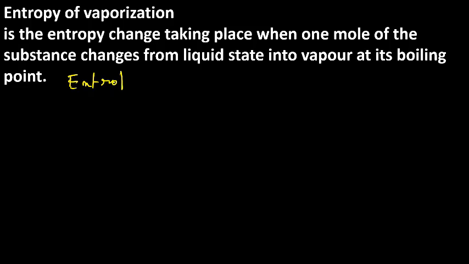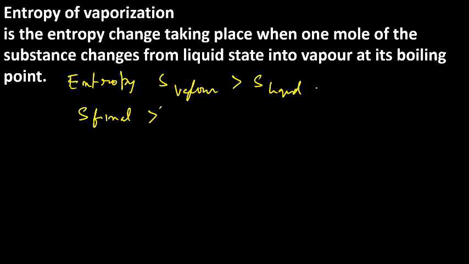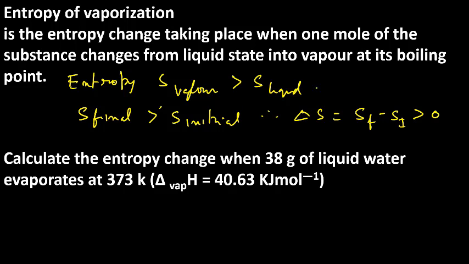Therefore, entropy S vapor is greater than S liquid. Therefore, S final, that is entropy of vapor, is greater than S initial, that is entropy of liquid. Therefore, delta S is equal to S final minus S initial, which is greater than 0, or positive.